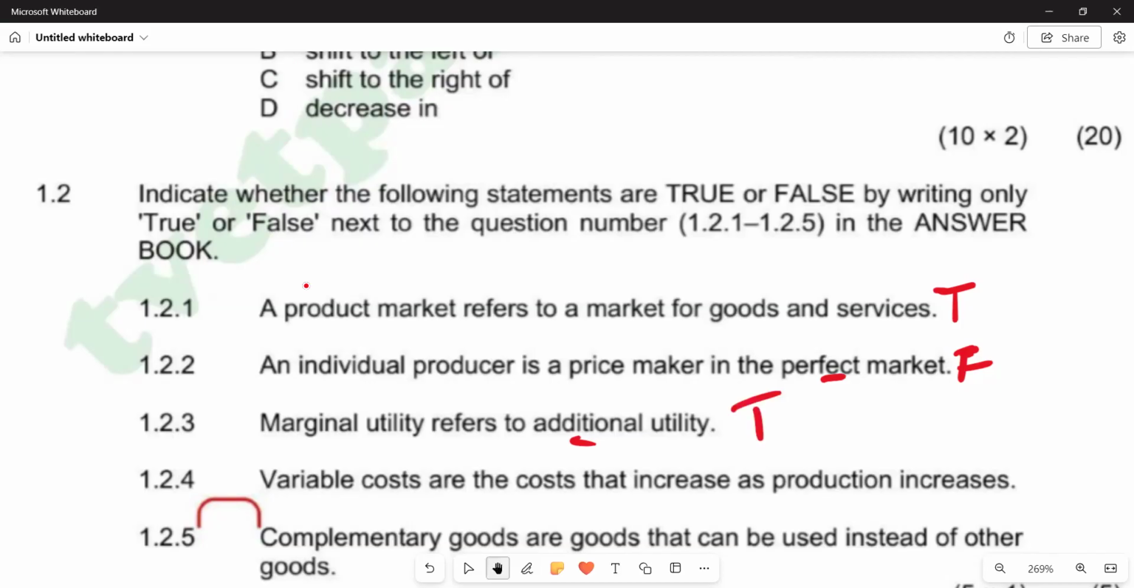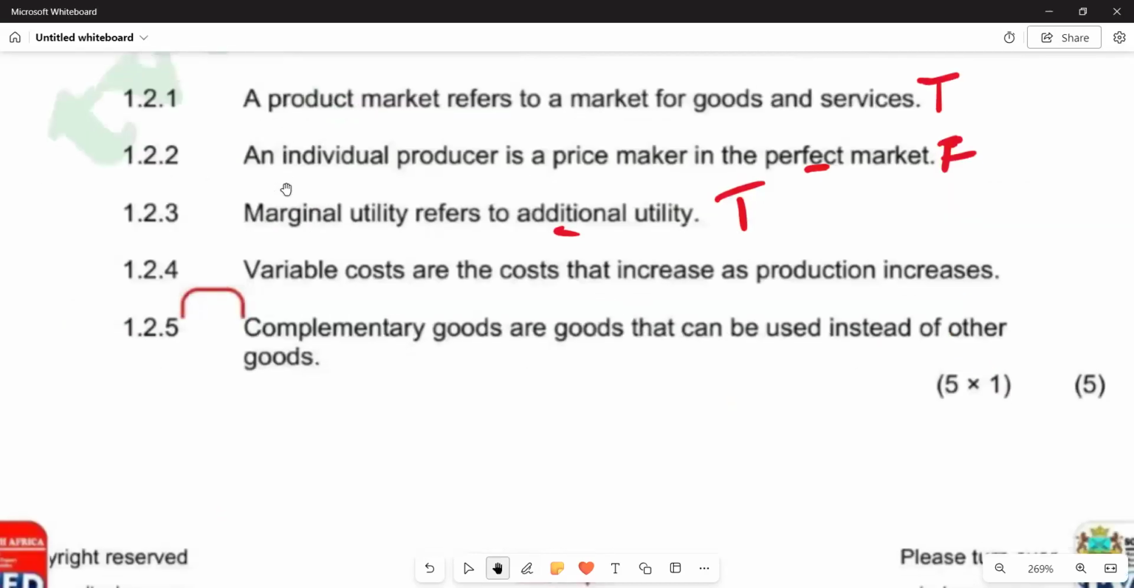Then we go to 1.2.4. 1.2.4 reads variable costs are the costs that increase as production increases. That's very correct. We know that variable costs change with the level of production. So there is a proportionate change when the level of production changes. So when the level of production increases, we are going to see variable costs going up. When the level of production decreases, variable costs also go down. So that's what we have. A positive relationship does exist between the level of production and the variable cost. So this is what we have in terms of 1.2.4.